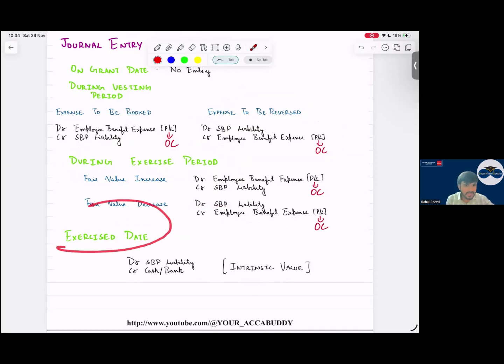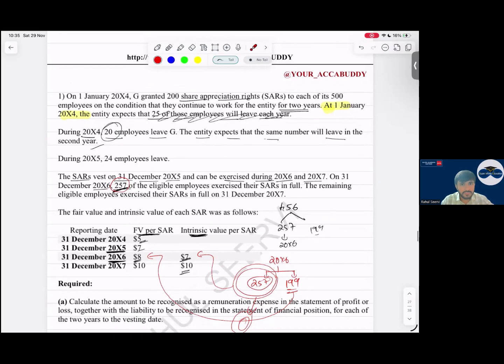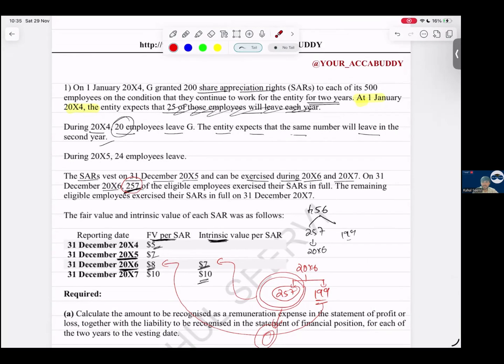Then, on exercise date, what do we do? Debit share based payment liability and credit cash. And this payment will always be done at what value? Intrinsic value. So we reduce the liability, and at intrinsic value this amount is paid. In your exam, chances are very high that this will come because there is a little complication here. What is that complication? Remeasurement. Every year we have to revalue the things.